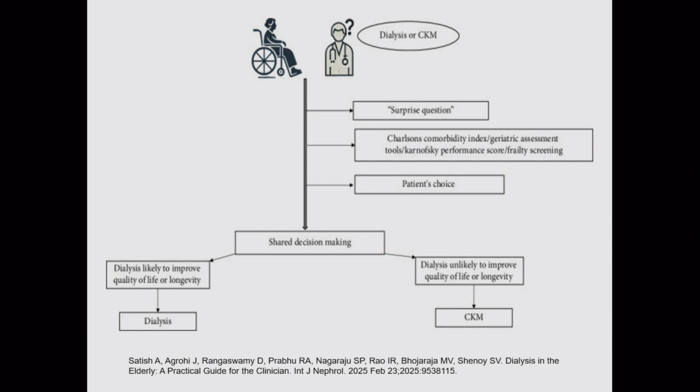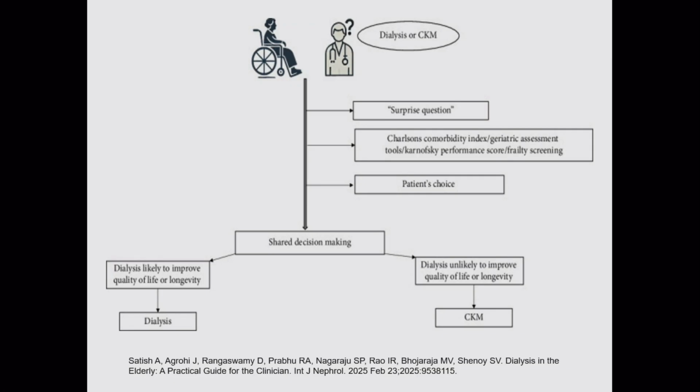Now we come to dialysis in the elderly or geriatric population. For geriatric patients, mostly more than 80, dialysis is never the first choice taken by those patients. So we have to explain the conservative kidney management option also, whether they want to opt for that or not. That is a shared decision that you, your patient, and their attendants have to take together.